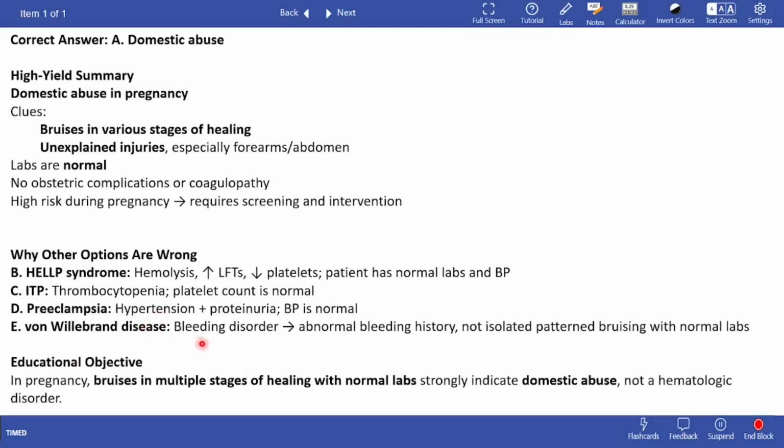And von Willebrand disease is a bleeding disorder. So there is no bleeding history or anything that points towards a bleeding disorder. So this cannot be the case. The educational objective is that in pregnancy, bruises in multiple stages of healing with normal labs strongly indicate domestic abuse and not a hematologic disorder.